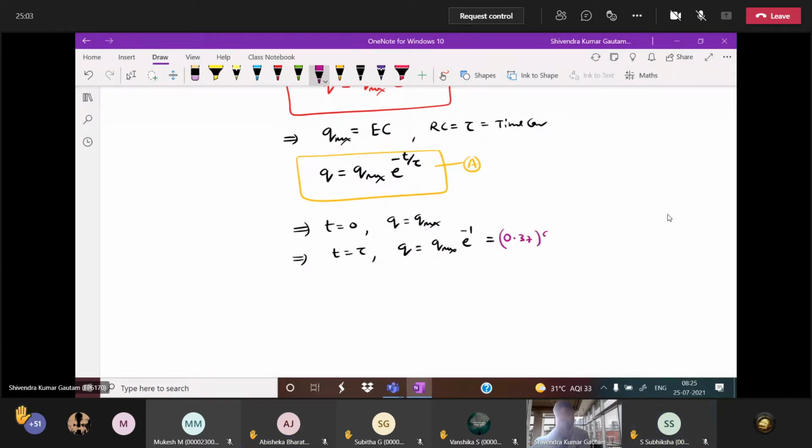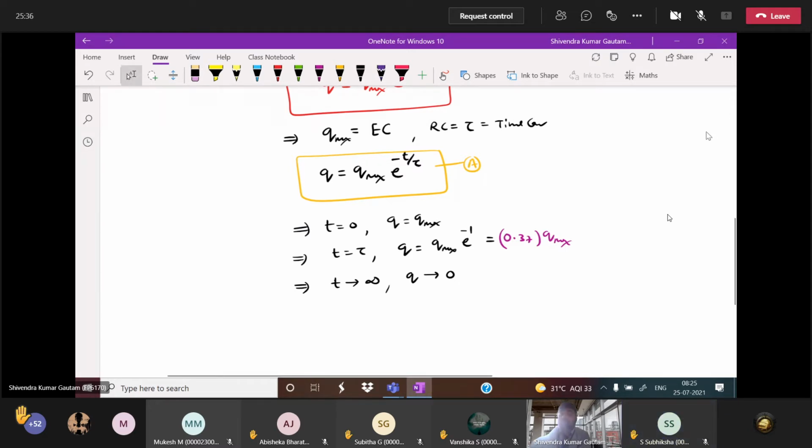0.37 of Q max. So in one time constant, in discharging time, 0.37 of Q max. In charging time, you know, it is 1 minus e power minus 1, that is 0.63, sorry, 63%. Here 0.37. So in discharging of the capacitor also, time constant you can define. Tell me everyone, when time tends to infinity, what about the charge? Charge goes to 0. This is the Q max expression.